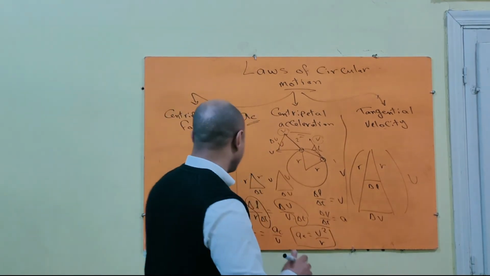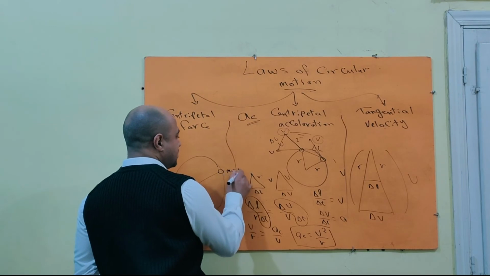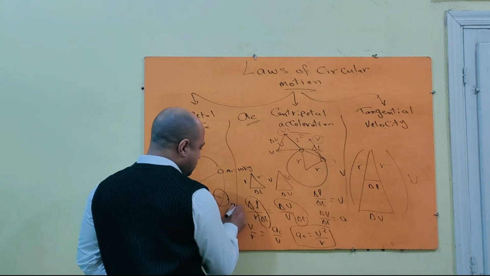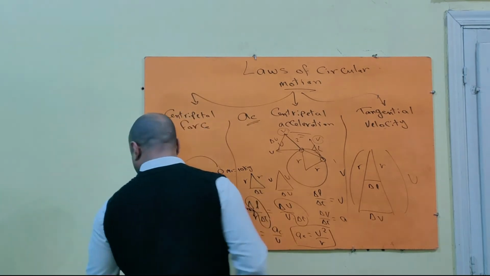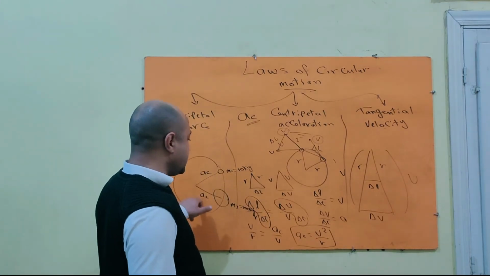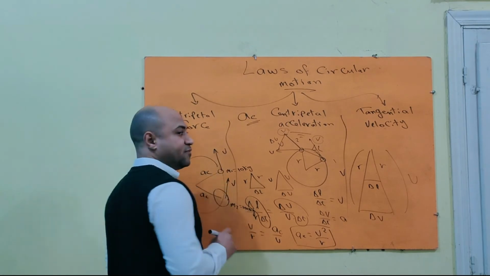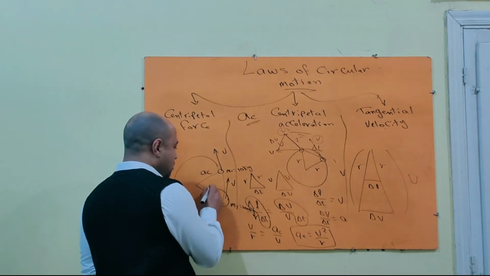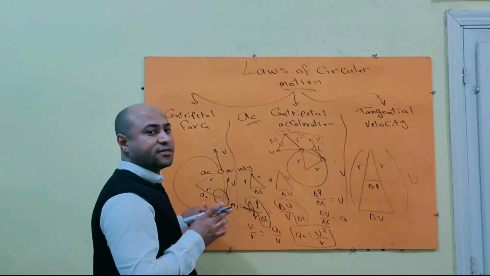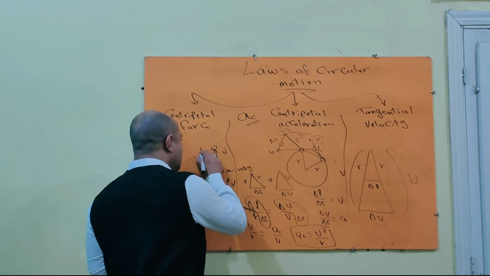You should know that if we have two objects, the first one M1, say 10 kilograms, and another object M2, say 100 kilograms. AC of this object equals AC of this object, because centripetal acceleration depends only on the velocity. Both of them move with the same velocity and same radius. So the centripetal acceleration of the first one equals the centripetal acceleration of the second one, because in this case centripetal acceleration changes the direction of movement.